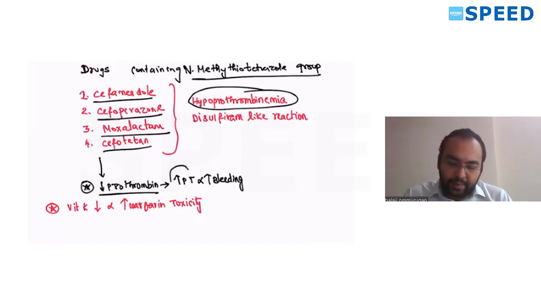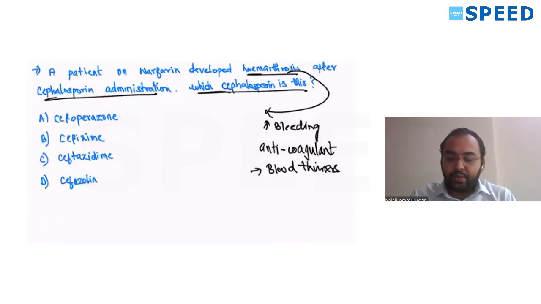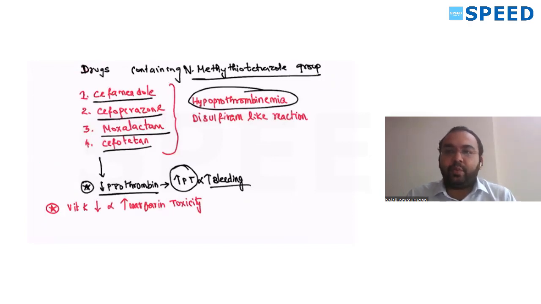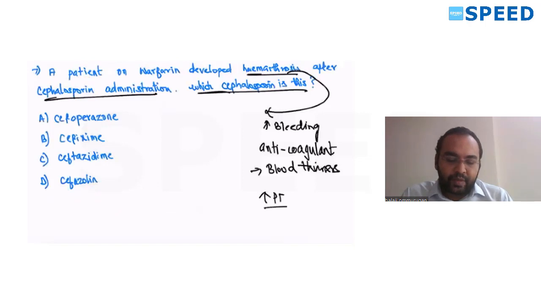Prothrombin is decreased. What will happen? Prothrombin time will increase. If prothrombin time increases, bleeding will increase. What does warfarin do? Warfarin increases your PT, causes bleeding. So when you give this drug along with warfarin, which already causes bleeding, this cephalosporin will increase that effect, so more bleeding. So the patient went in for hemarthrosis. The answer for that is cefoperazone or cefamandole or cefotetan or moxalactam.